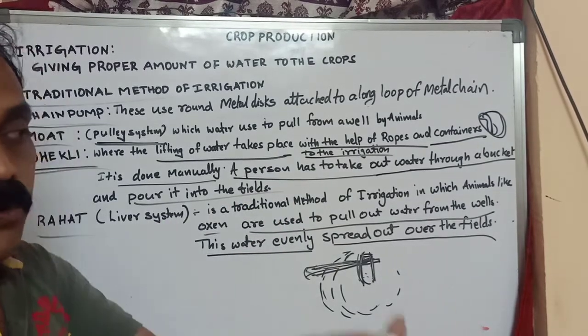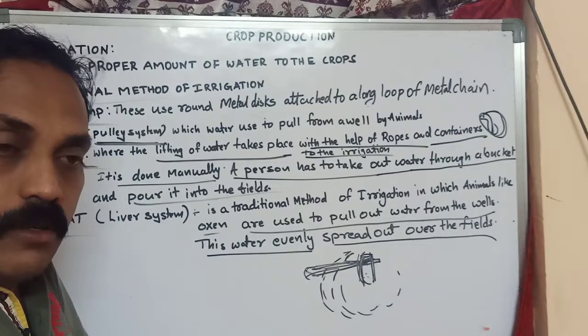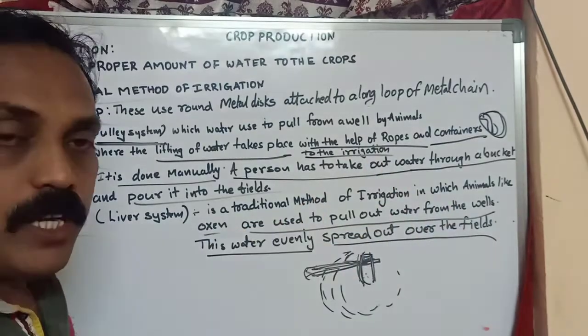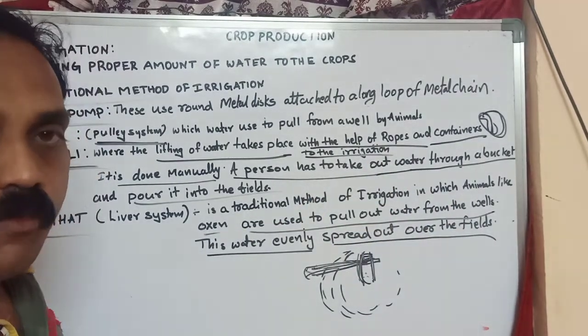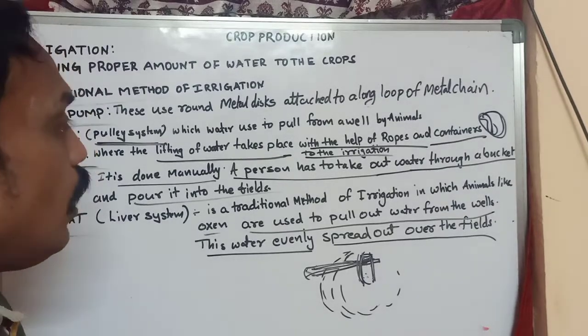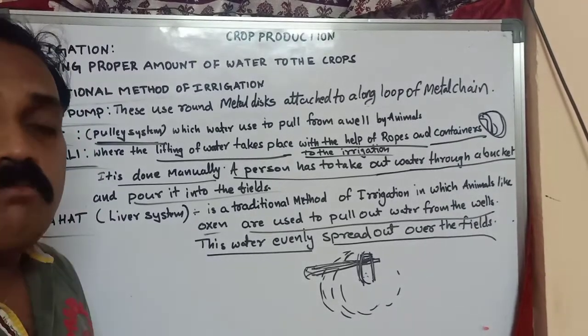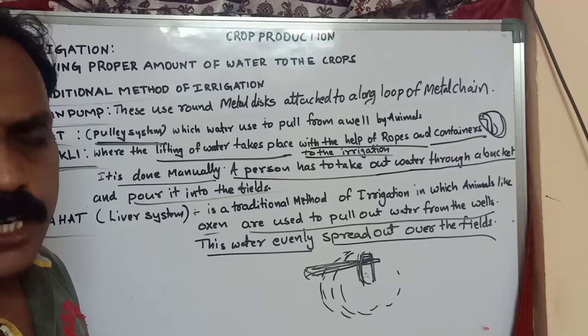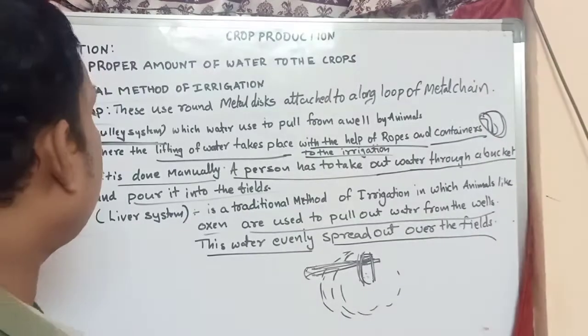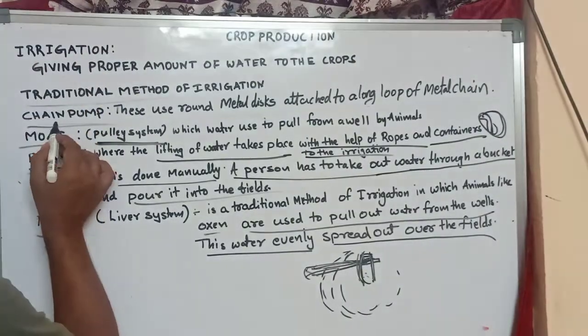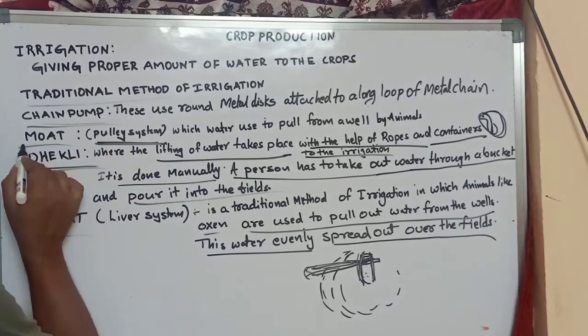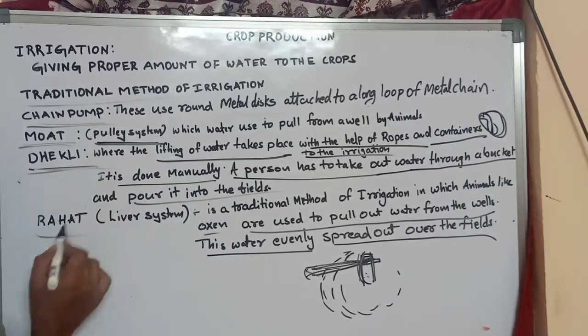They supplied the water with furrow irrigation. The traditional methods in olden days are chain pump, moat, dhekli and rahat.